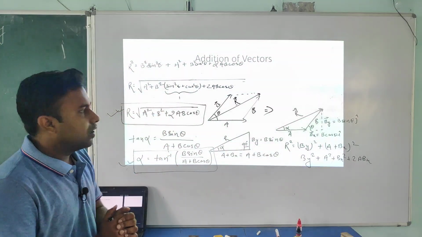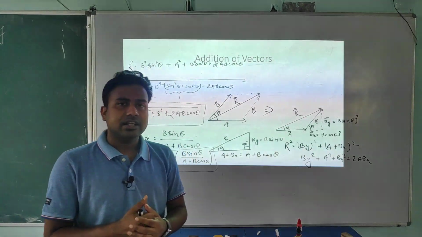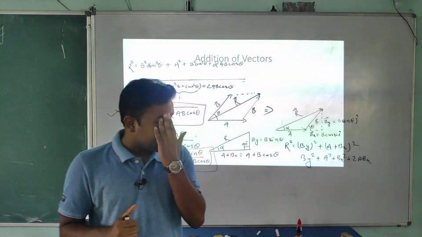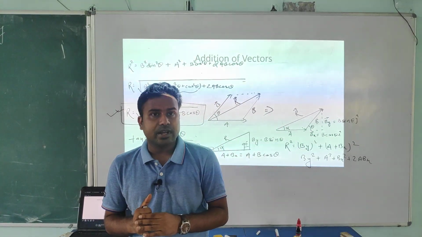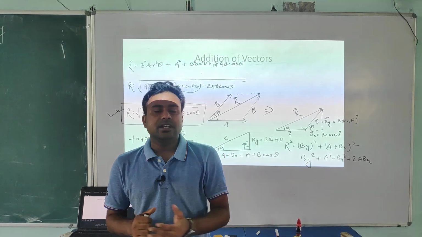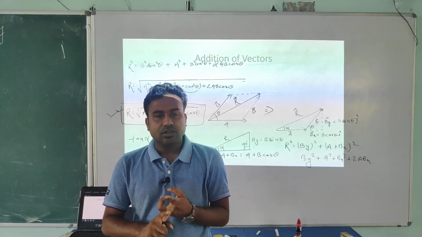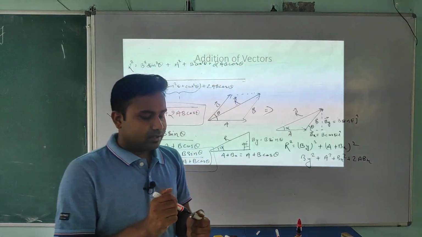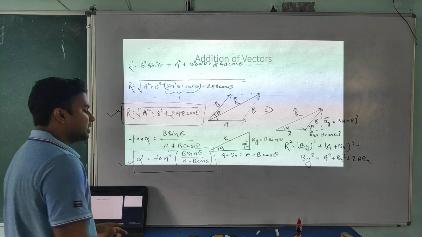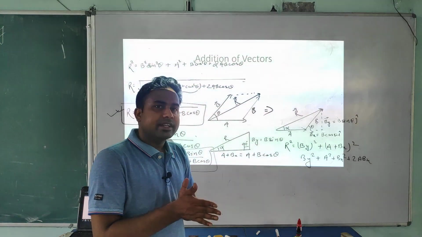Okay students, now for today I am ending this video. In the next lecture, the second lecture, I am going to discuss a few questions based on this addition of two vectors, and then after that we will discuss multiplication. There are two types of multiplication, dot product and cross product, which we will discuss there. Then after that, we will start the fundamental and derived quantities.